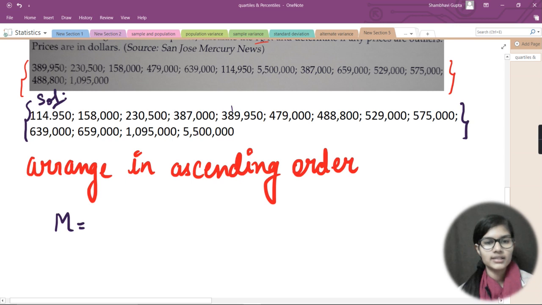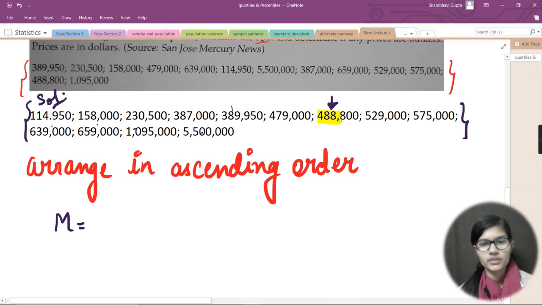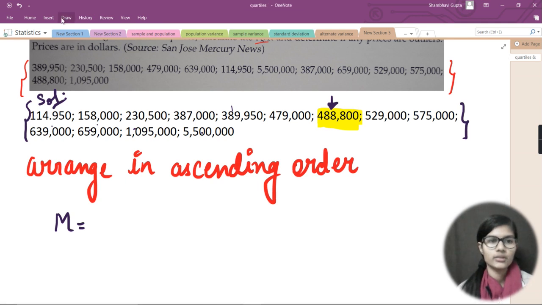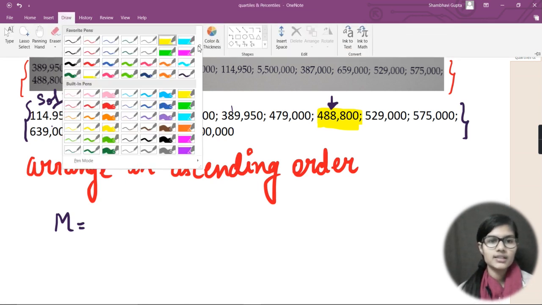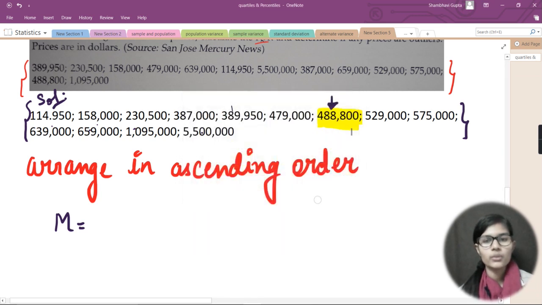Let's count from here: 1, 2, 3, 4, 5 and 6. So this is 488,800. From the other side also it is 1, 2, 3, 4, 5, 6. So this number, let me highlight it, is my middle element, that is 488,800.